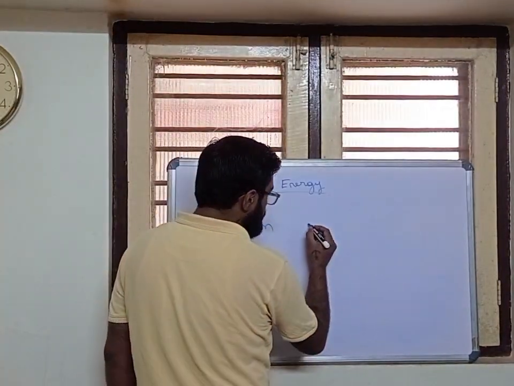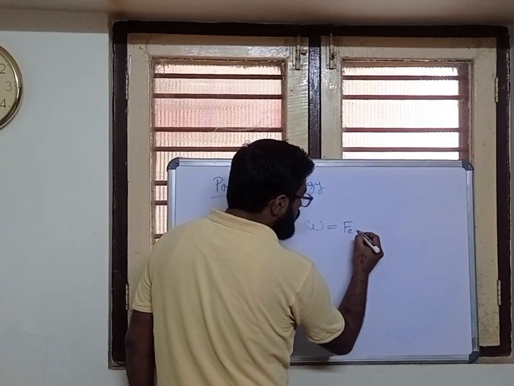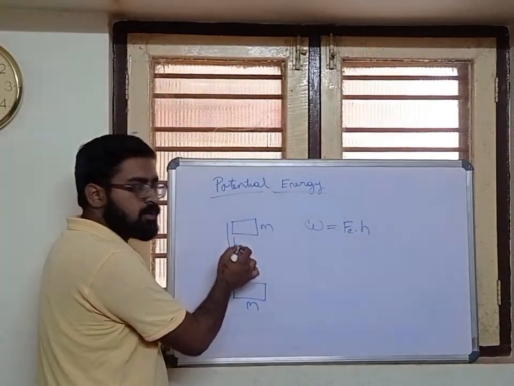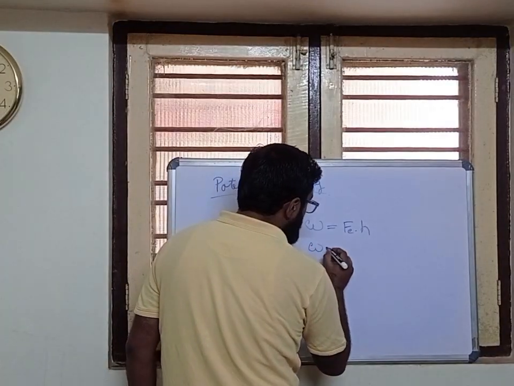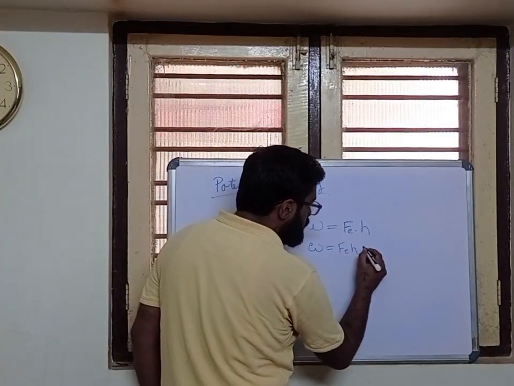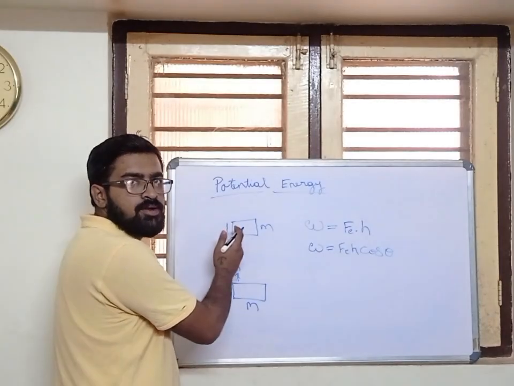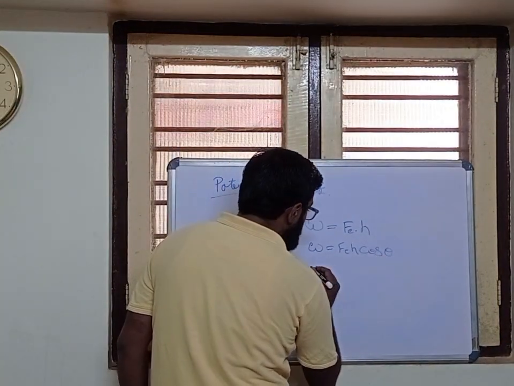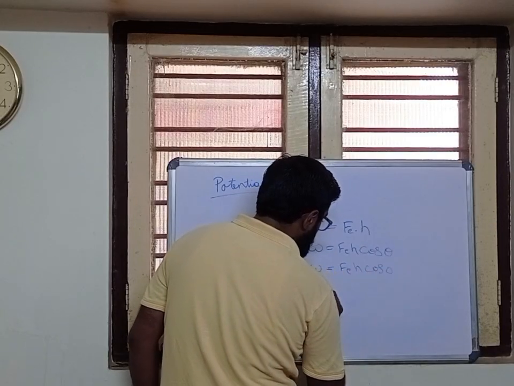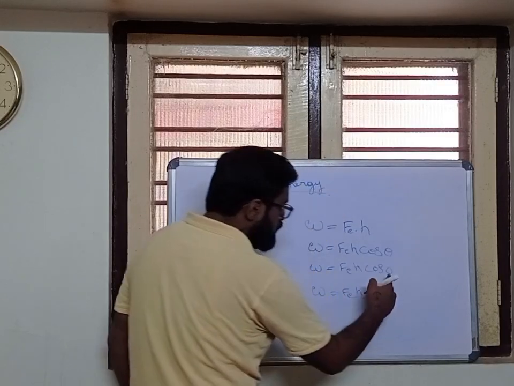So what will be the equation? Work done will be equal to the external force dot the displacement. What is the displacement? h. Work done is equal to the external force F dot h, cos of theta. Here, when we are lifting, is there any angle? No, right? So it becomes cos 0. Work done is equal to F h cos 0, and cos 0 is 1.